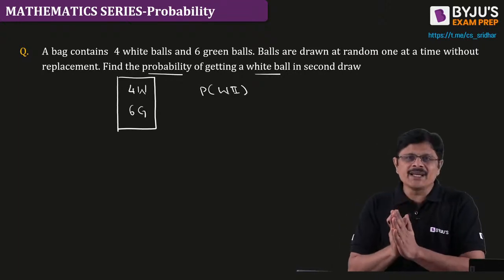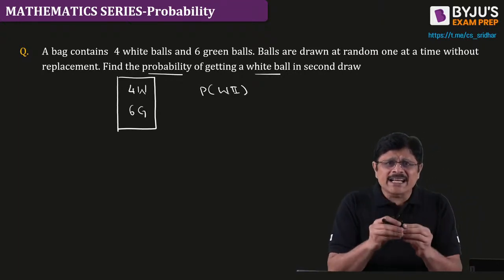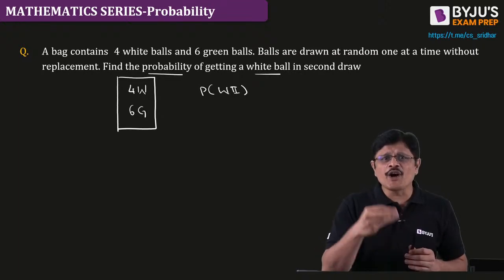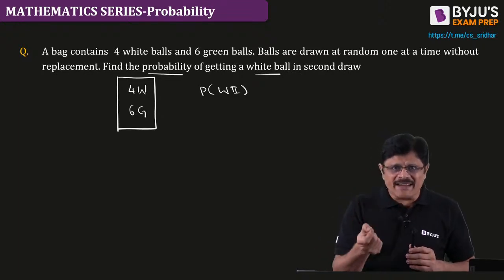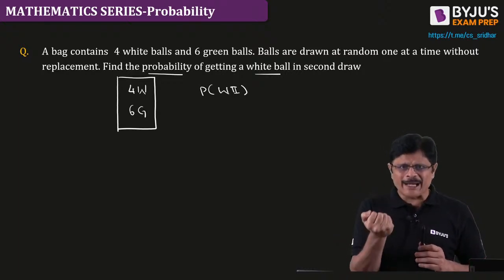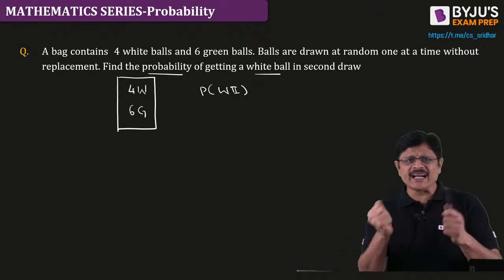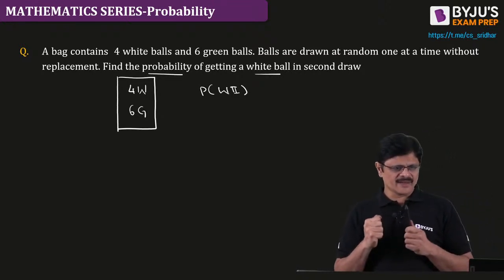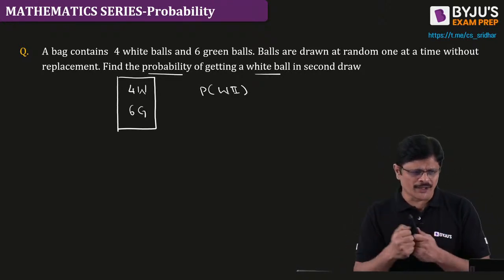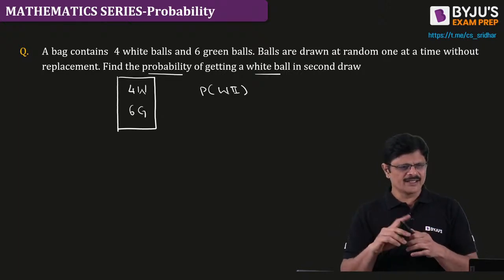Now please tell me, selection of a white ball is an event, no? That event depends on the previous event or not? That is the second draw, you want to get a white ball, no? Dependent or independent? Does it depend on the previous draw or not?